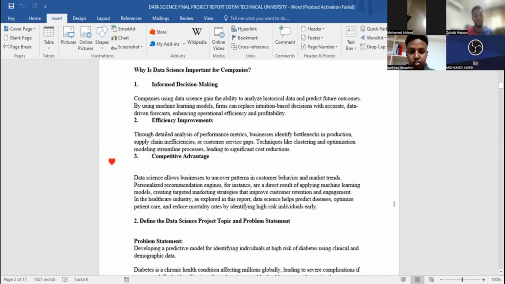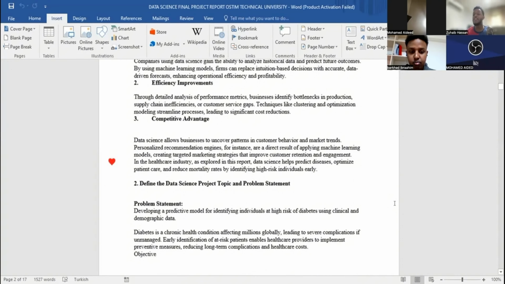Also, efficiency improvement: data science helps businesses identify bottlenecks in production, supply chain, and customer service.